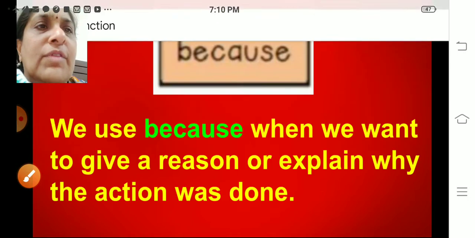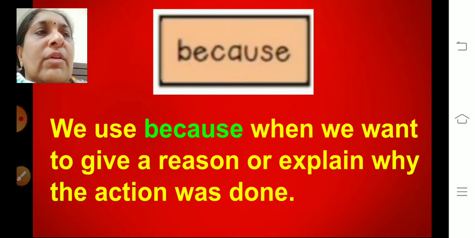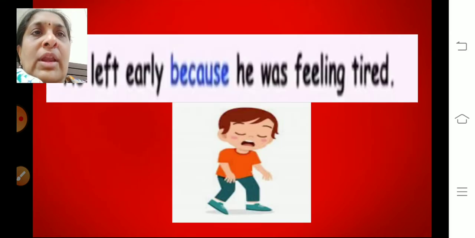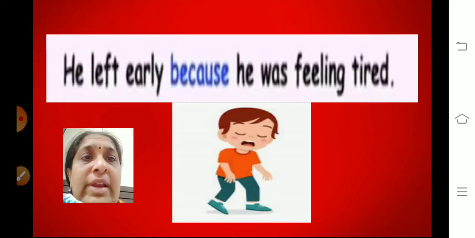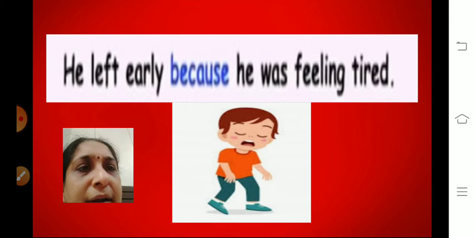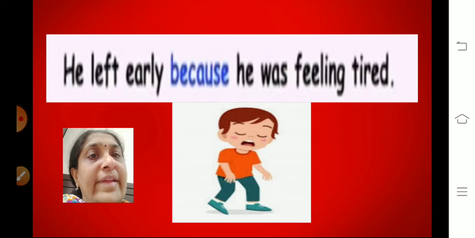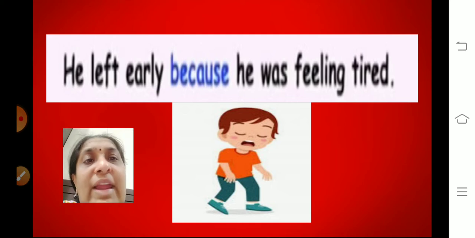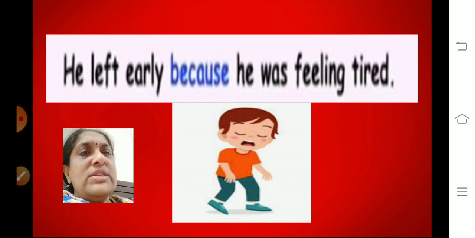Next, when do we use because? We use because when we want to give a reason or explain why the action was done. When we have a reason for that action. For example, he left early. Why did he leave early? He left early because he was tired. What was the reason why he left early? Because he was tired. He was feeling tired.